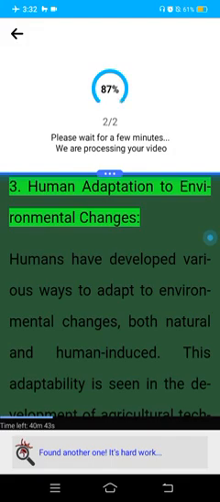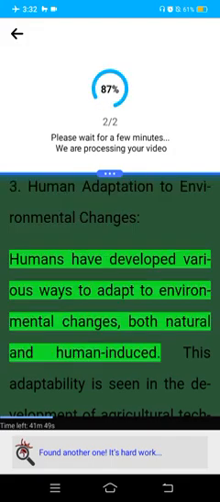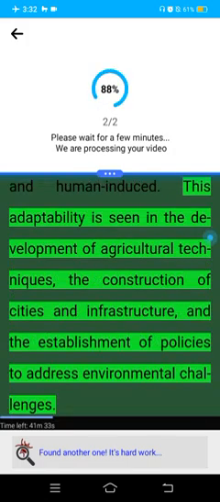3. Human adaptation to environmental changes. Humans have developed various ways to adapt to environmental changes, both natural and human-induced. This adaptability is seen in the development of agricultural techniques, the construction of cities and infrastructure, and the establishment of policies to address environmental challenges.